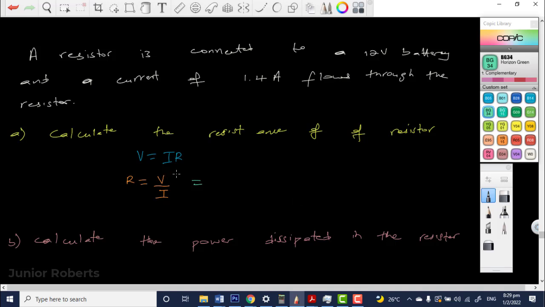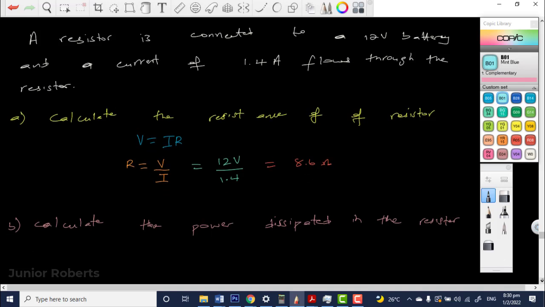So V now is the voltage of the battery, or the EMF of the battery. That's 12 volts, and we're going to divide that by the current, which is 1.4. What do we get when we work this out? 8.57, so we can say 8.6. So 8.6 ohms. The resistance is 8.6 ohms. Now they say we need to calculate the power.